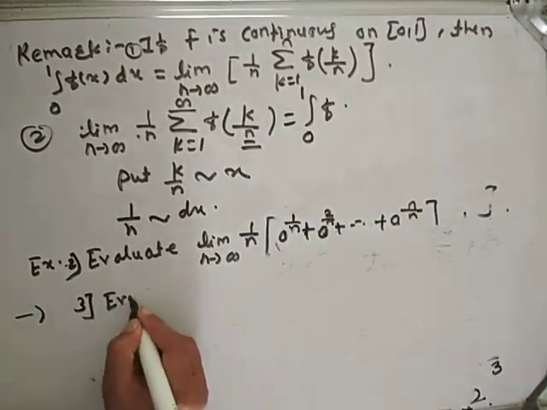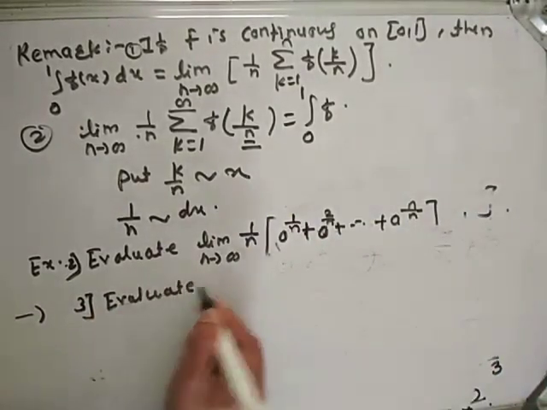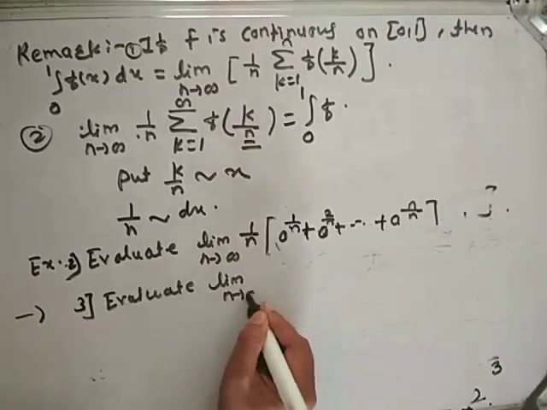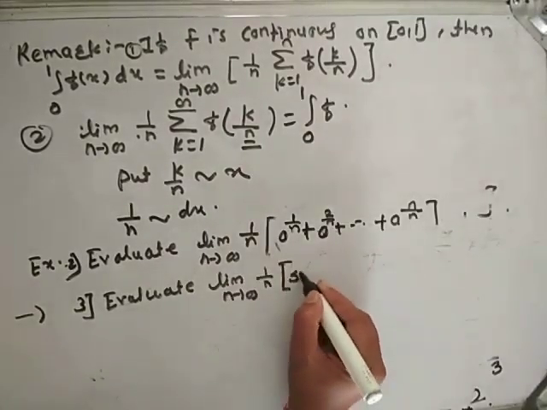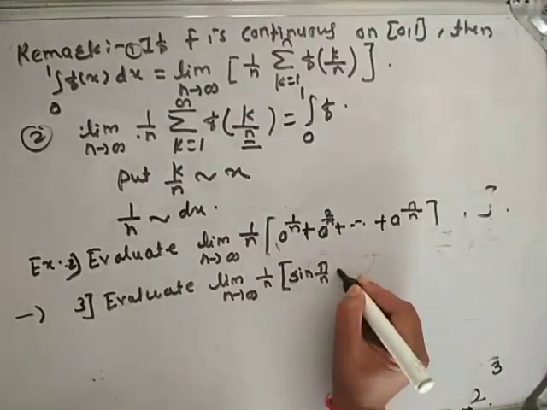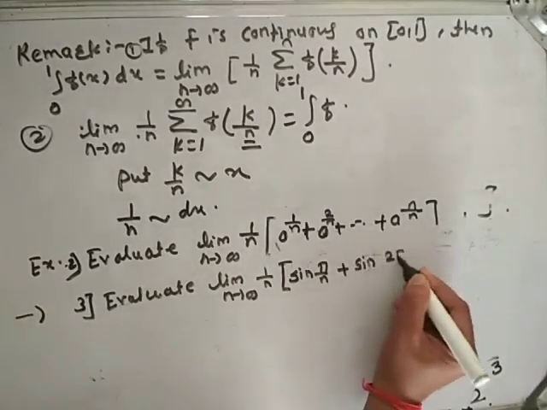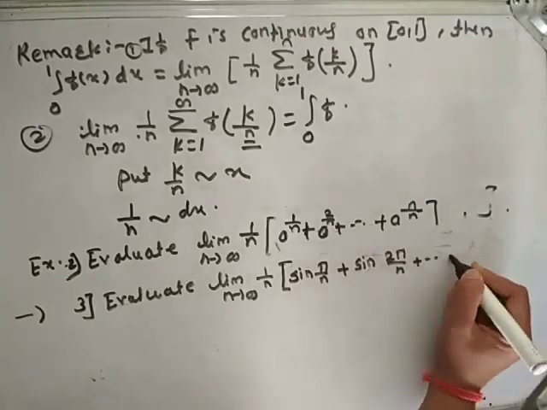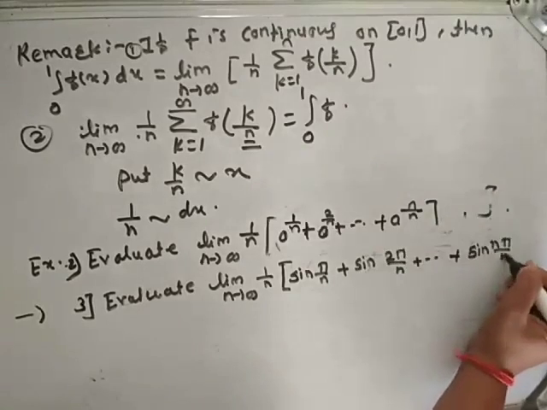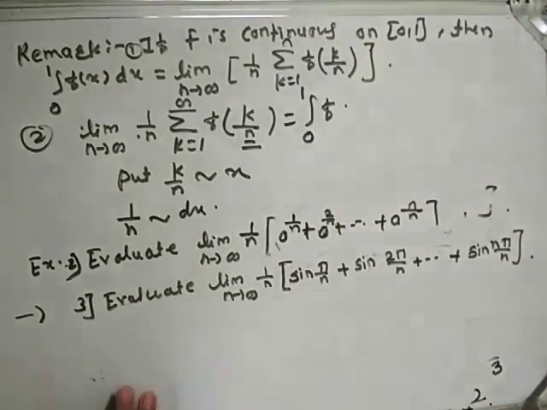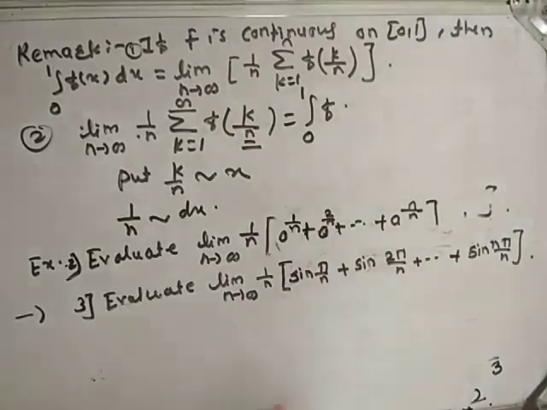Third, evaluate the limit as n tends to infinity of 1 by n times sin pi by n plus sin 2 pi by n plus and so on plus sin n pi by n. This is homework for you. Solve these two problems. Okay, we will stop here. Thank you.